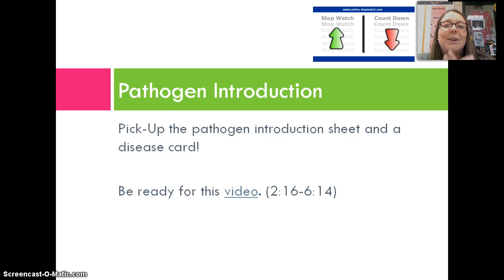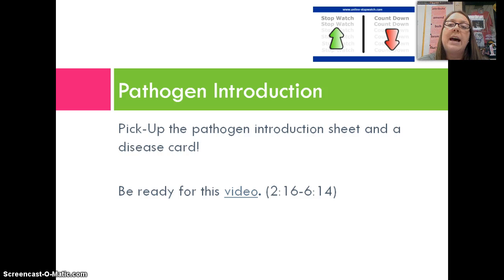And I'm back. So that was a little introduction on pathogens, on things that cause disease. And we're going to focus on influenza or other viruses that cause disease. At this point, we're actually going to use the pathogen intro sheet. First of all, you're going to read the introduction, and I'll have the sub read that aloud. Make sure we understand those terms in bold. Then you're going to fill out the second column for your disease card. What is the cause of your disease? How does it get transmitted or spread? Is it reemerging or is it endemic? So fill in that second column.